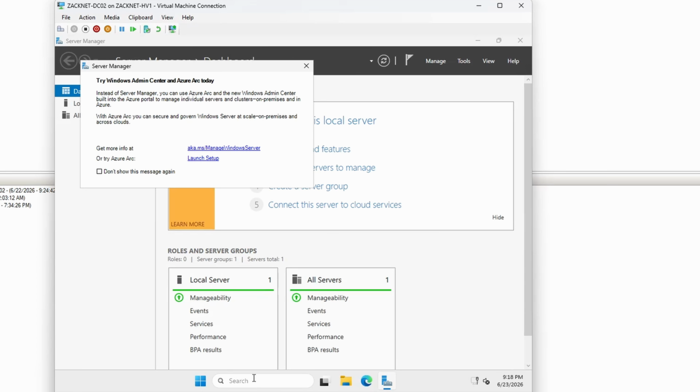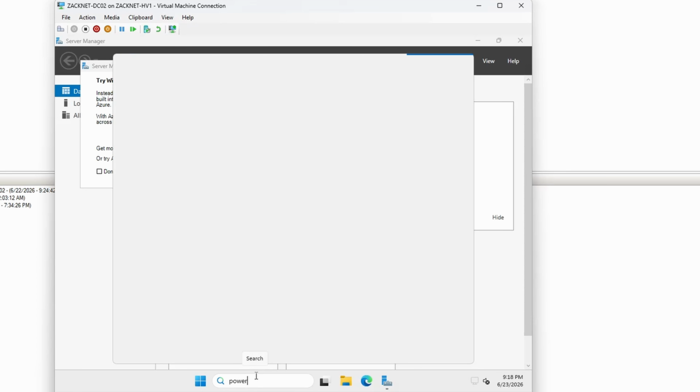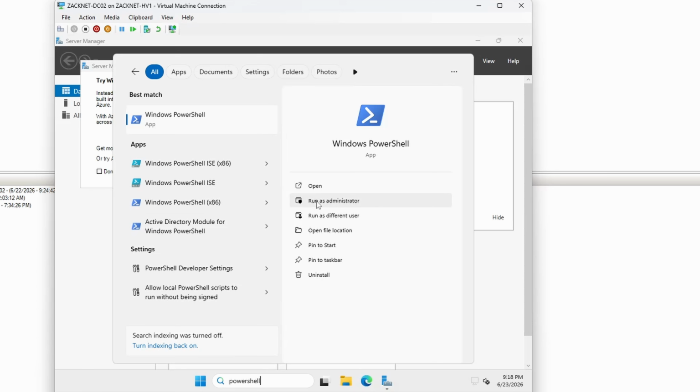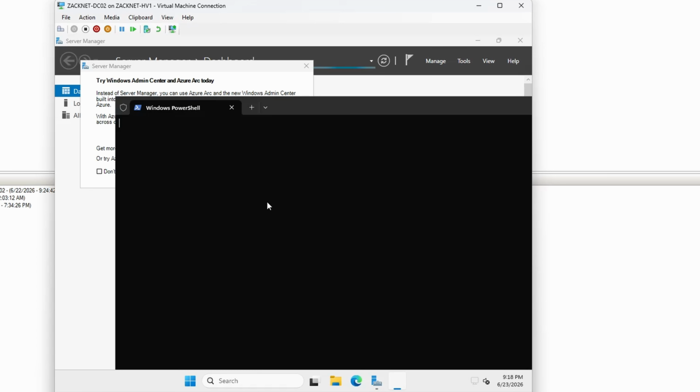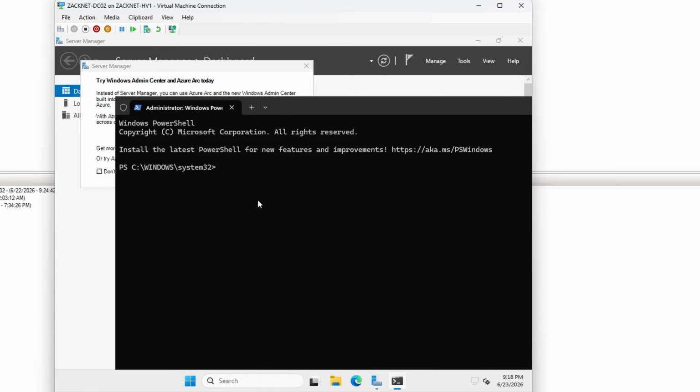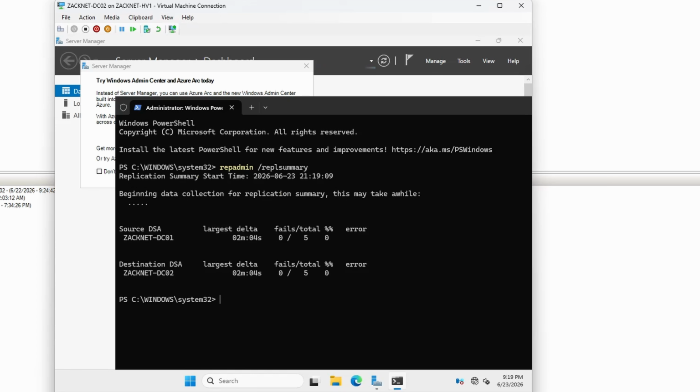So let's go on PowerShell and run PowerShell as administrator. And we will type in repadmin /replsummary. And what we see is 0 failures right here.